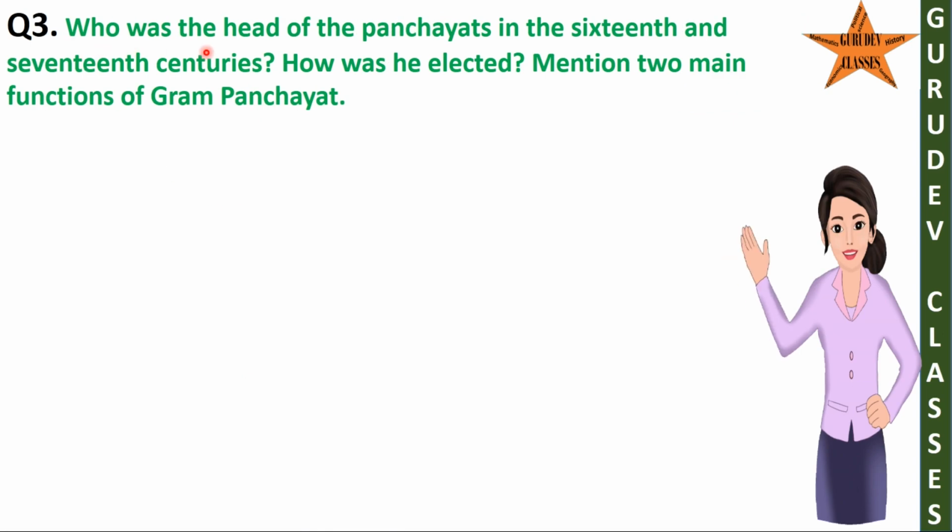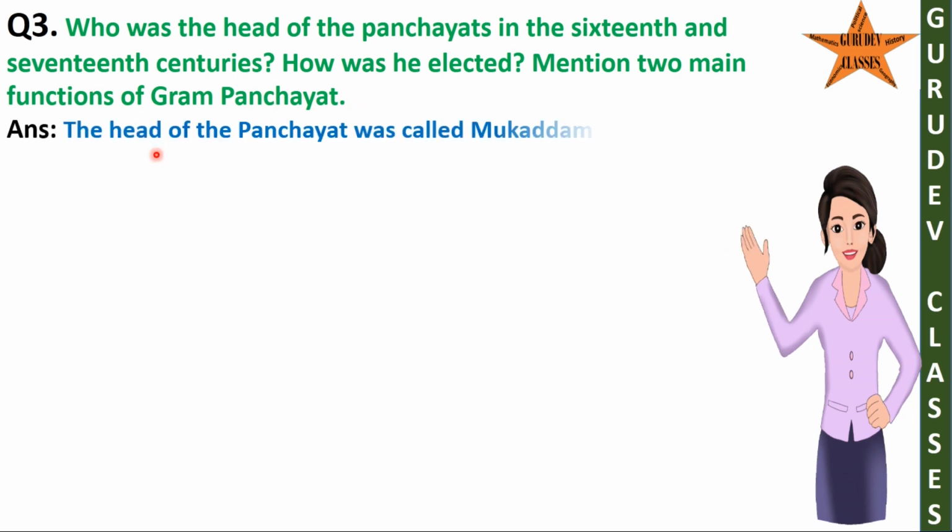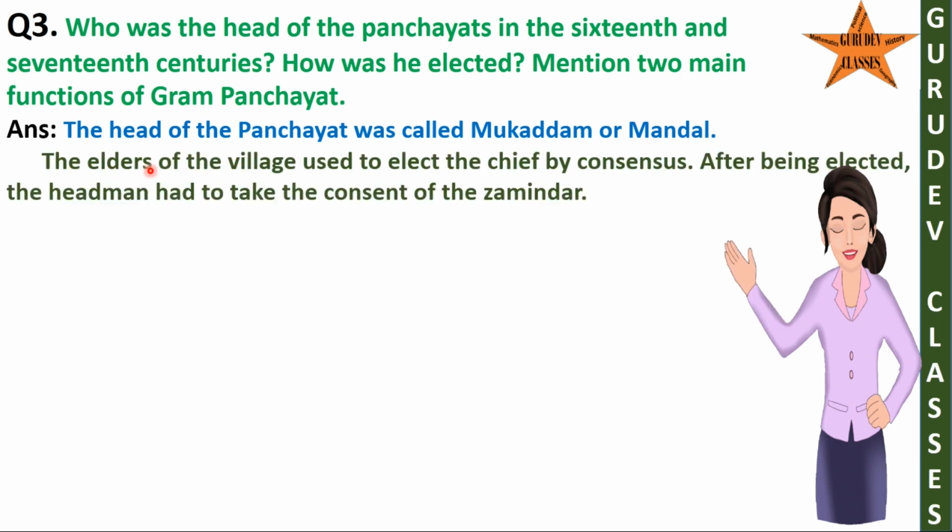Question 3. Who was the head of the panchayats in the 16th and 17th centuries? How was he elected? Mention two main functions of Gram Panchayat. Answer. The head of the panchayat was called Mukaddam or Mandal. The elders of the village used to elect the chief by consensus. After being elected, the headman had to take the consent of the Zamindar.